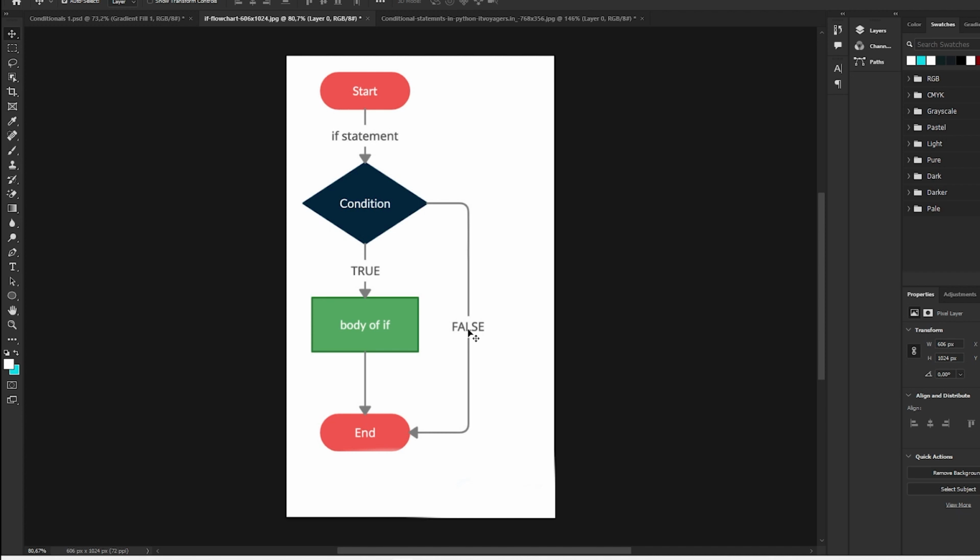You remember the Booleans that we talked about in the previous session. If the answer is true, then the code is going to execute this, and if the answer is false, then it's going to execute this, thereby ending the program.